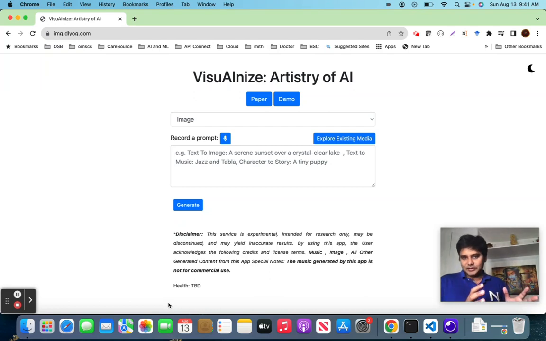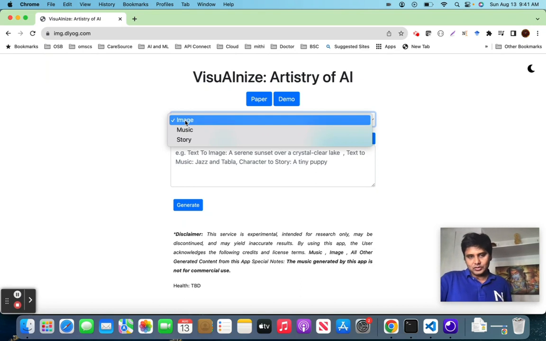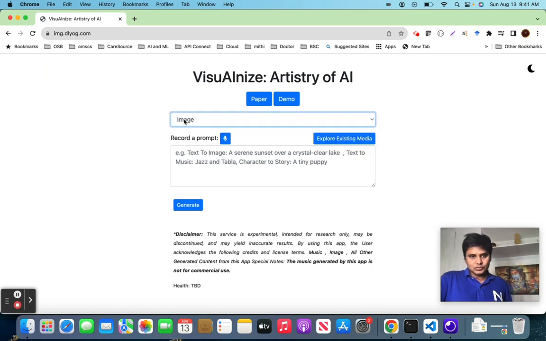So let's understand the basics first again, and then we'll talk about the architecture and the solution, how this is being built. We have removed that prompt AI optimization checkbox. Now, if you are seeing this for the first time, the app has three features. You can generate text to image, text to music, and text to story. Let's talk about text to image.